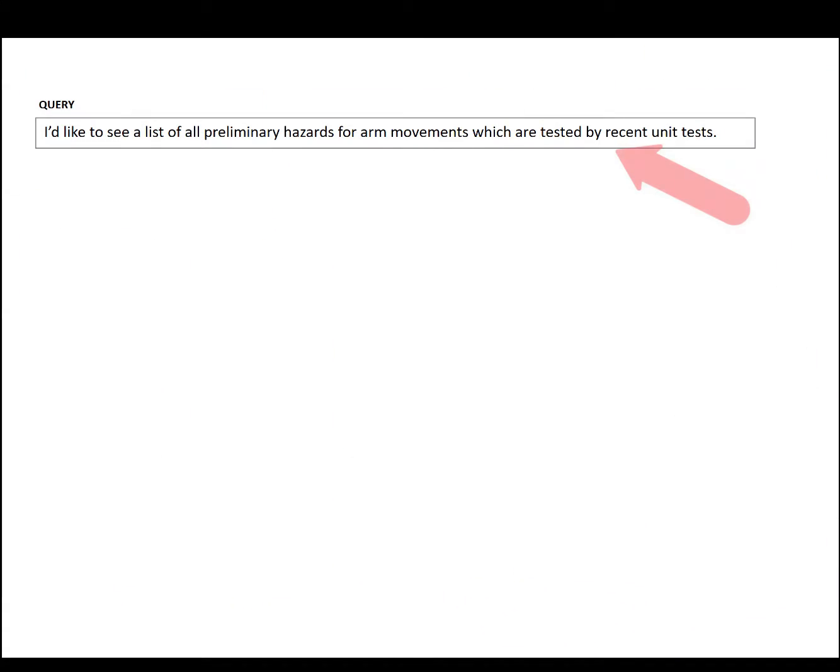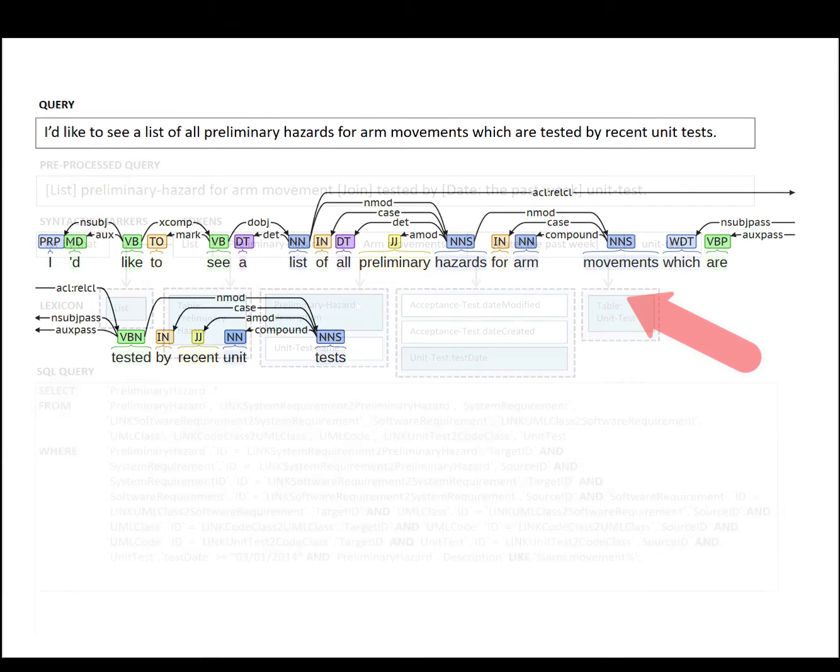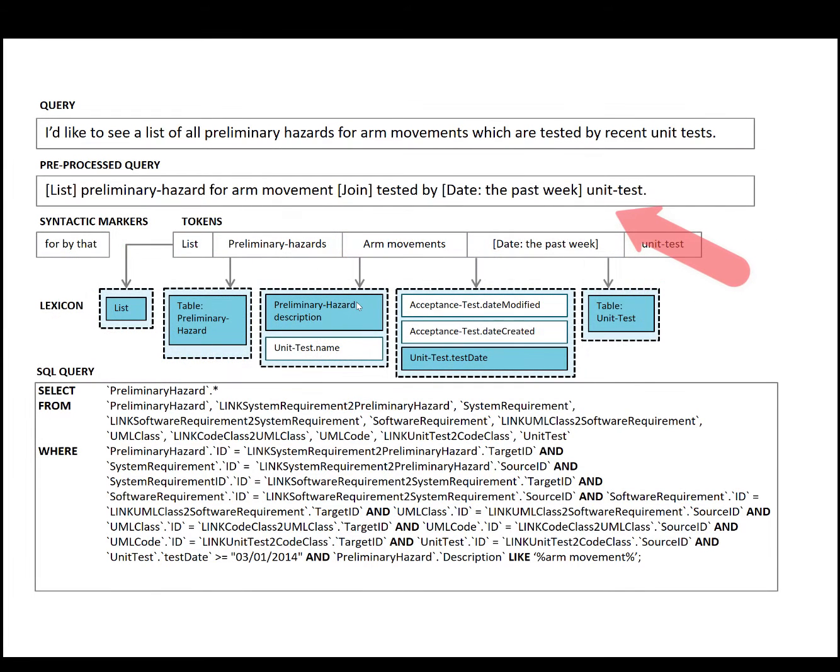TiQi takes the natural language query and transforms it through a series of steps. Here we see it uses a Stanford parser to remove preludes and other parts of the query. It then creates an ordered list of tokens and maps the tokens onto artifact names, attributes, or actual data values. When ambiguities exist, for example this ambiguity about where arm movements should map, then TiQi applies a series of disambiguations to choose the most likely result, and then from this it generates the SQL query.